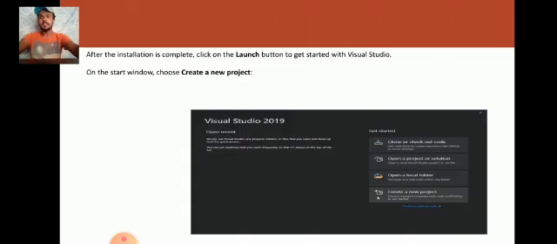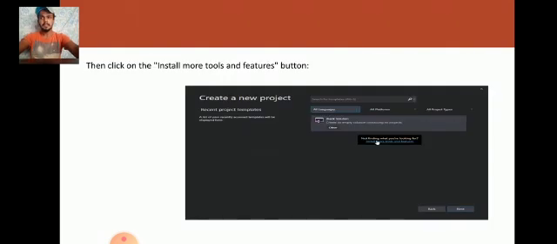So after the installing is complete, click on the Launch button to get started with Visual Studio. On the start window, choose Create a new project. Then click on the Install more tools and features button.